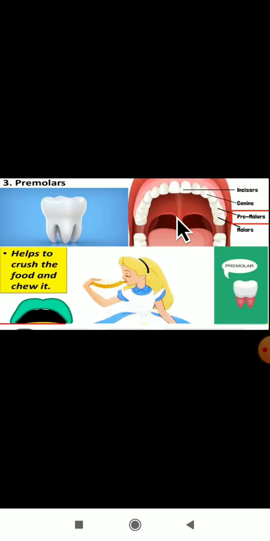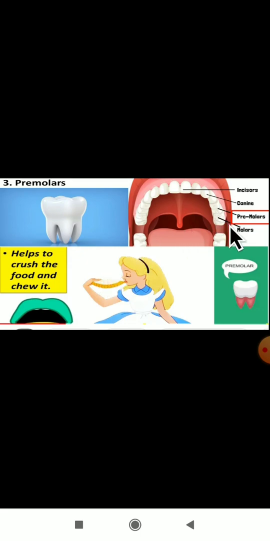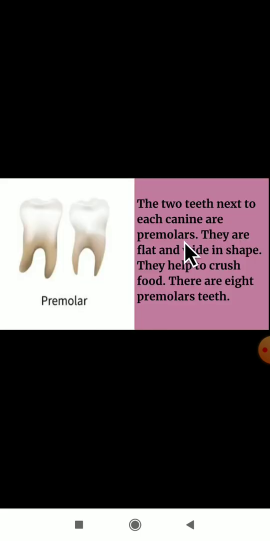Next one is the premolars. Next to the canine there are premolars. These premolars help to crush the food and chew it. Whatever food we eat, we have to crush and chew. So for chewing and crushing the food, we have premolars. The 2 teeth next to each canine are premolars. They are flat and wide in shape, so they help us to crush the food. How many premolars do we have? We have 8 premolar teeth.